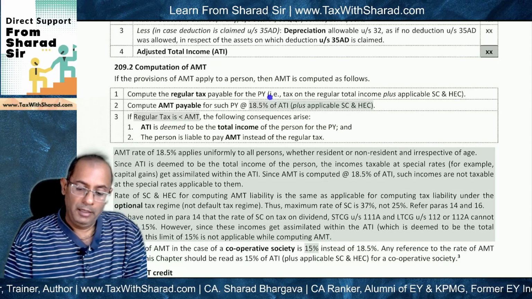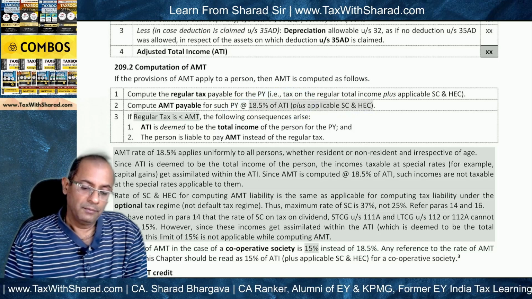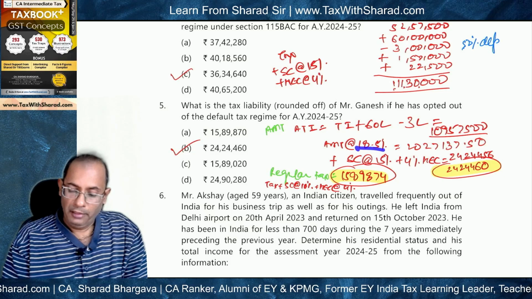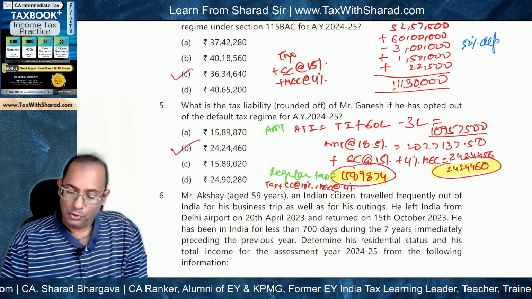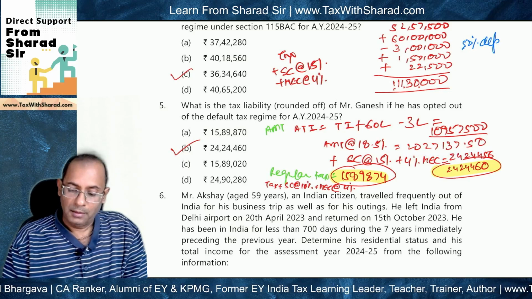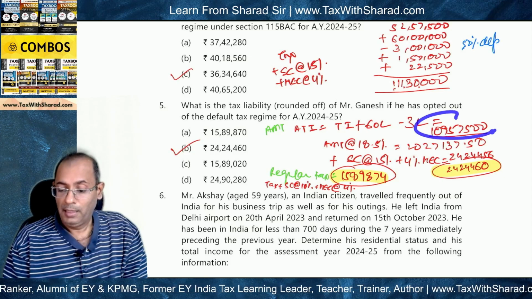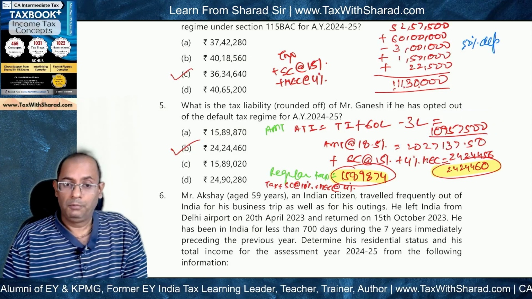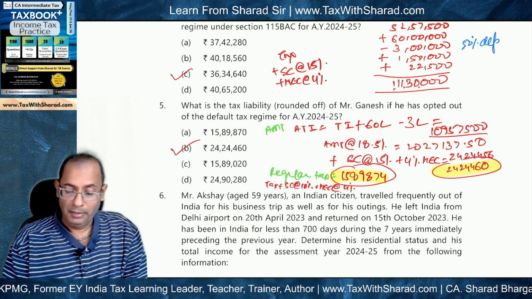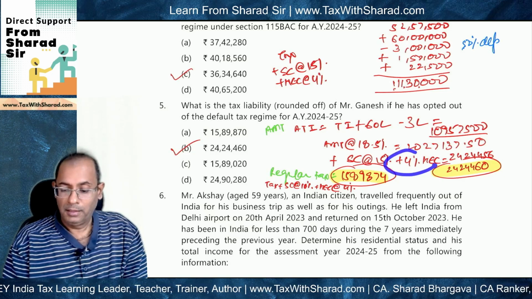The rate of AMT will be 18.5% of ATI plus surcharge and HEC. Okay. So 18.5% of this amount is 2027137.5. To this we add surcharge at 15%, not 10%, 15%. Why? Because this ATI is more than 1 crore and up to 2 crore. So the rate of surcharge, as we saw some time back, will not be 10%, it will be 15%. And we add 4% cess.